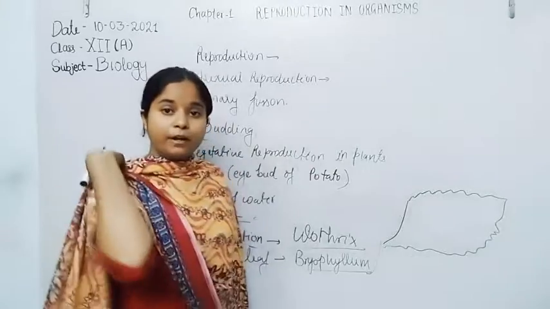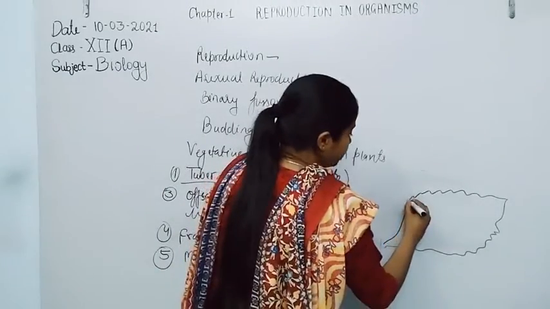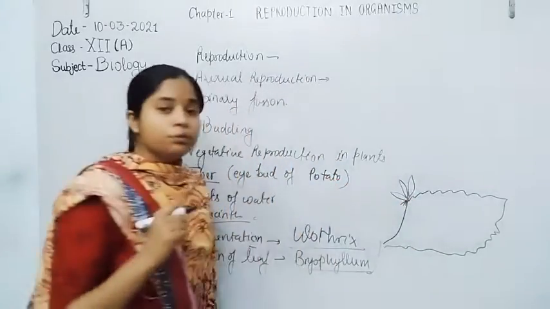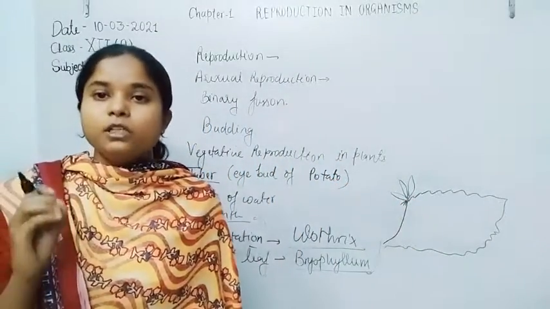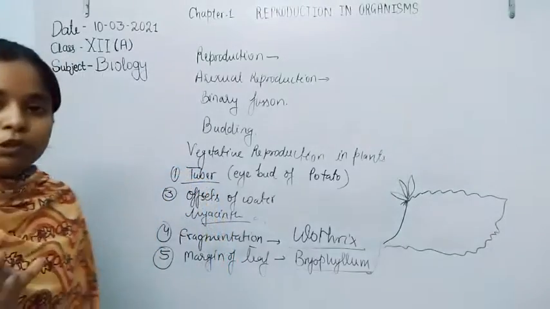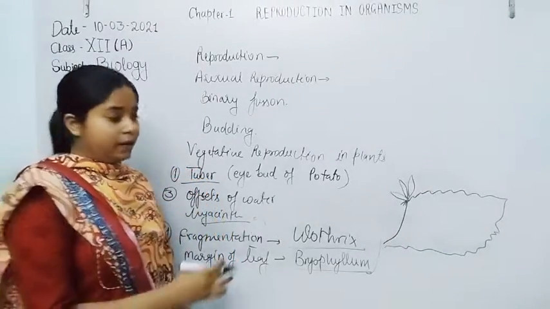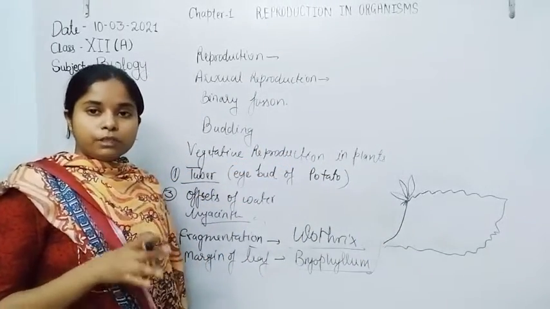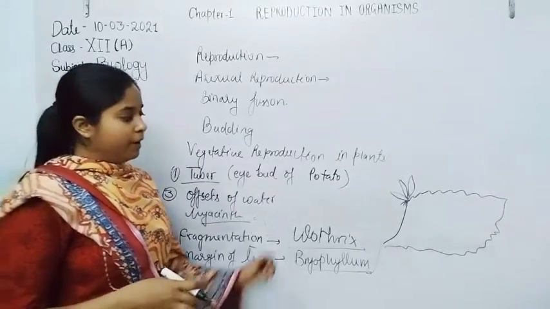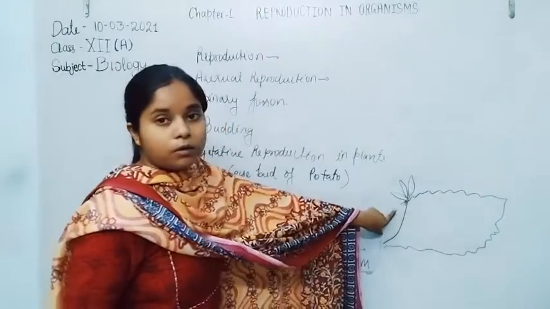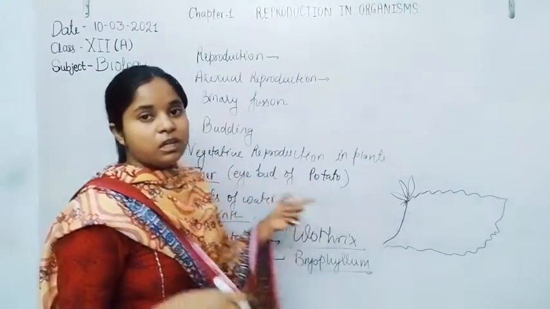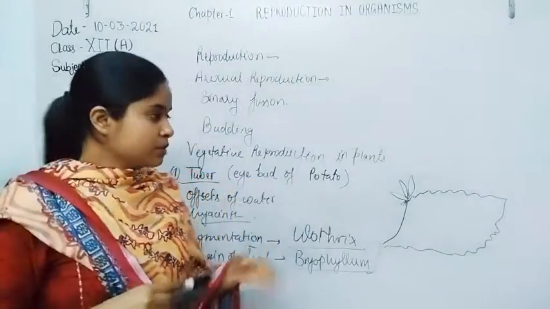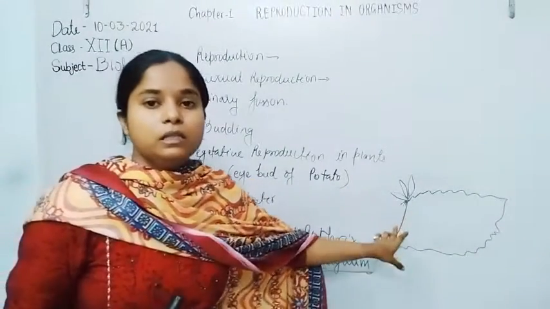The leaves of Bryophyllum are able to give rise to young ones because they have the ability to proliferate fast. When the leaf makes contact with the soil, roots originate from the leaf margin, and after the formation of roots, new plants are formed by these leaf margins.